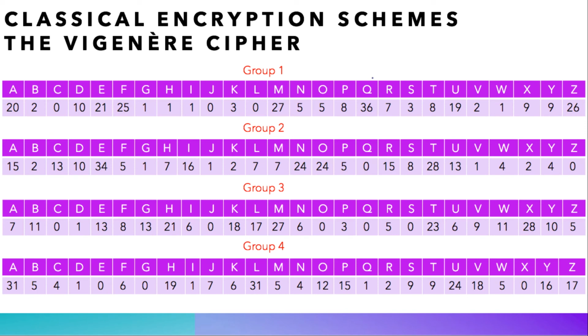We see here that the most common letter is Q, which occurs 36 times, and we know from English that the most common letter is E, so we must have added 12 to the letter E to get the letter Q, and we know from the alphabet that 12 corresponds to the position of the letter M. This means that the first letter of the key of the Vigenere cipher is M, which is actually true. Now if we take a look into the second group, we see that the most common letter is E itself, which means that actually E was encrypted as an E, and this happens when we shift by 0, in which case the second letter of the key is the letter A, which is also true actually.